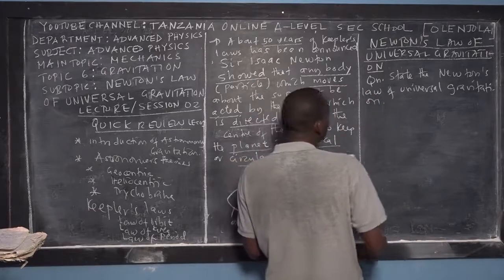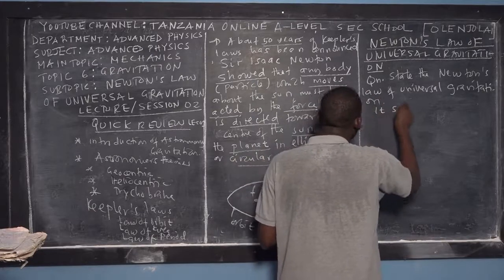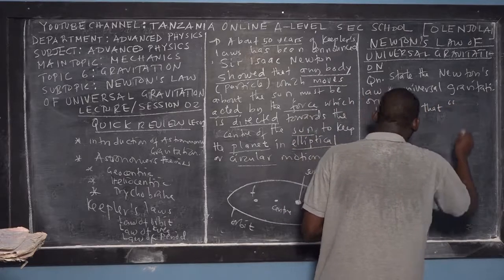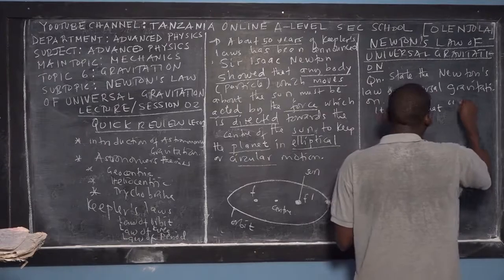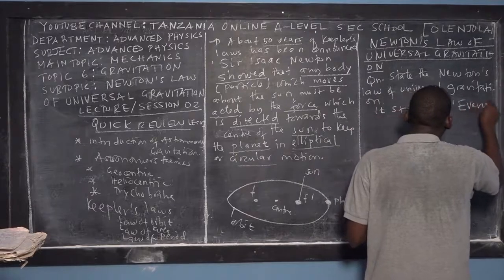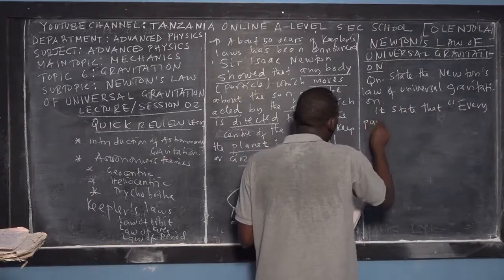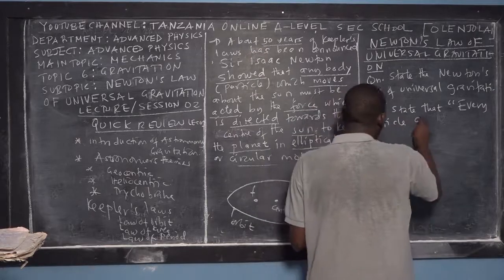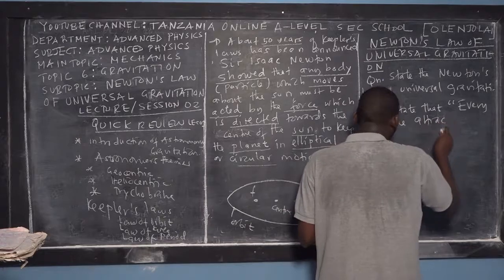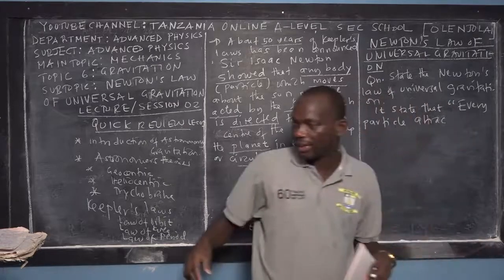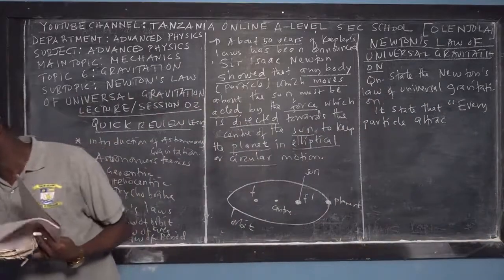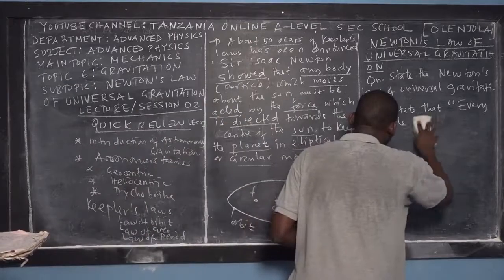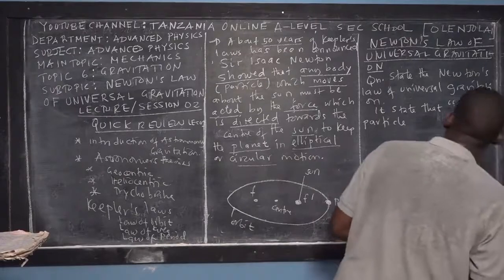We say that this law states that every particle, not every planet, every particle, say with me, every particle, not only the planet, every particle. Very powerful law.